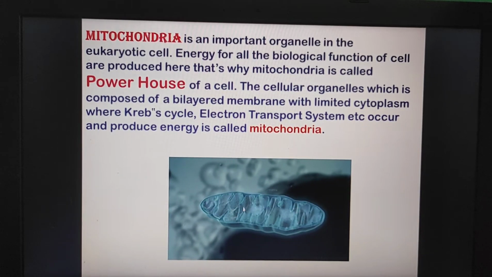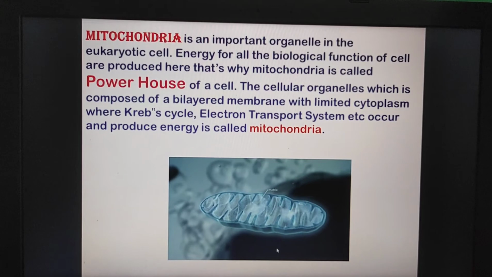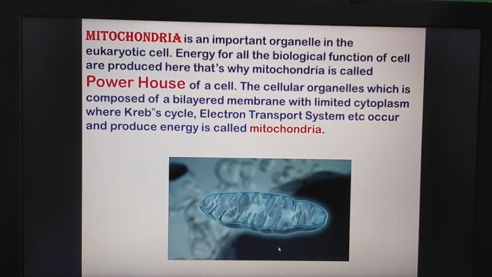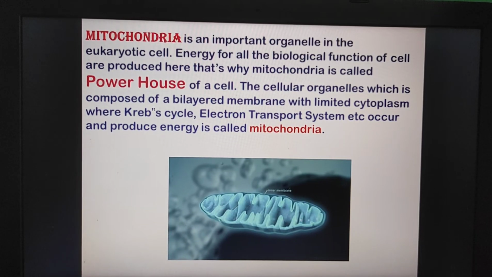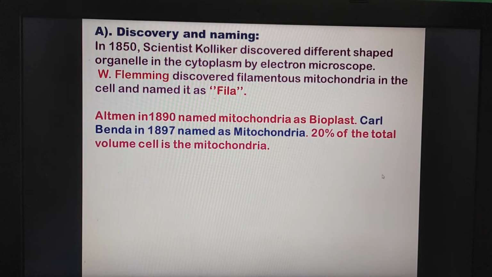So here you can see this is one of the GIFs of mitochondria. Here you can see this is the matrix, inner membrane. That's all. Okay, then I will go to our next slide.